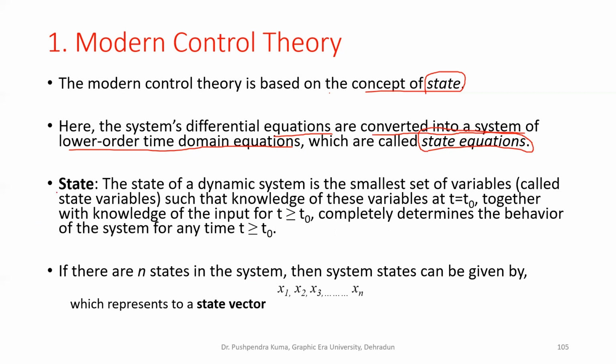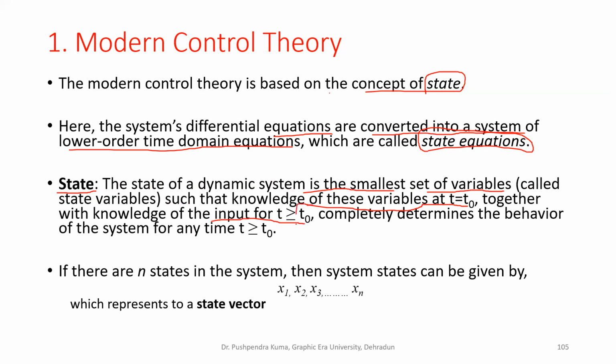First, we need to understand what is a state. The state of a dynamic system is the smallest set of variables, and those variables are called state variables, such that knowledge of these variables at time t equals t0, the initial knowledge of those state variables, together with knowledge of the applied input when time is equal or greater than t0.